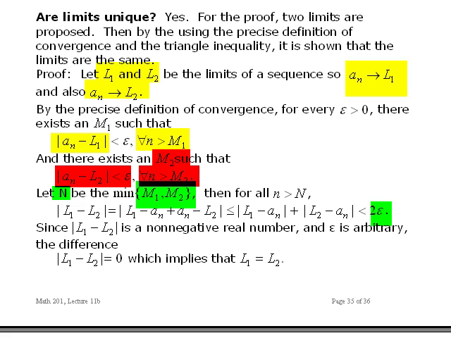If you have a non-negative number that is strictly less than any arbitrary epsilon, then the number is 0, because I could always set epsilon to be a smaller and smaller number. So L1 equals L2. In other words, if you think you have two limits, you really only have one because they're equal.